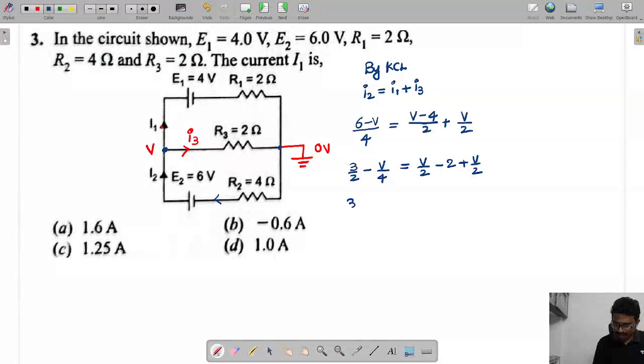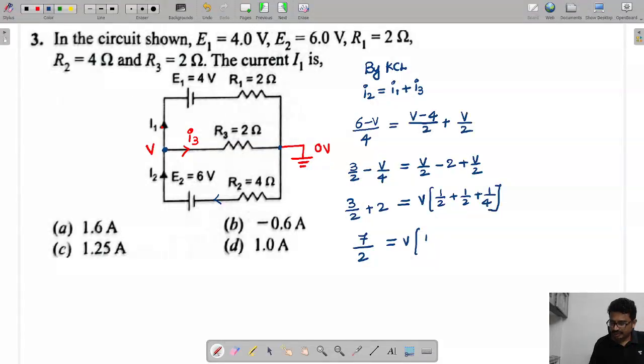Then 3 by 2 plus 2, which is equal to V into 1 by 2 plus 1 by 2 plus 1 by 4. So this is 4, 4 plus 3 is 7.